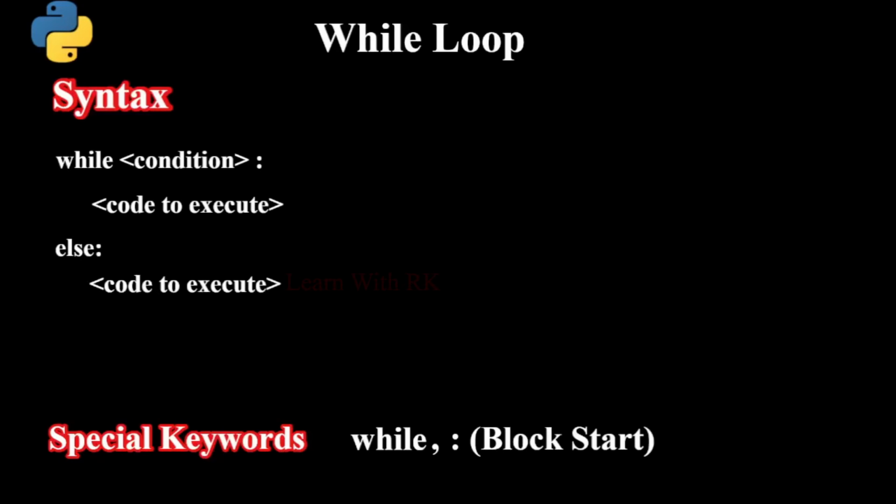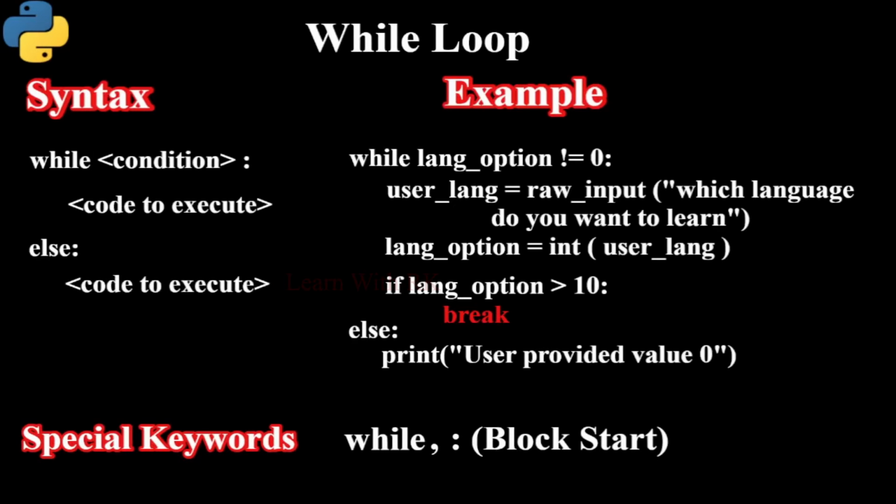Let's see one example of while loop. Here, the while loop condition will keep asking the user input until the user gives the value 0 or more than 10. As we have print function, we have raw underscore input or input function.